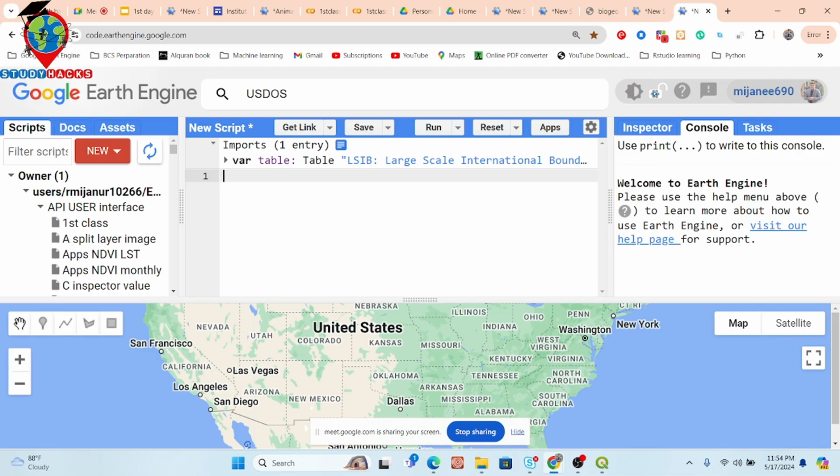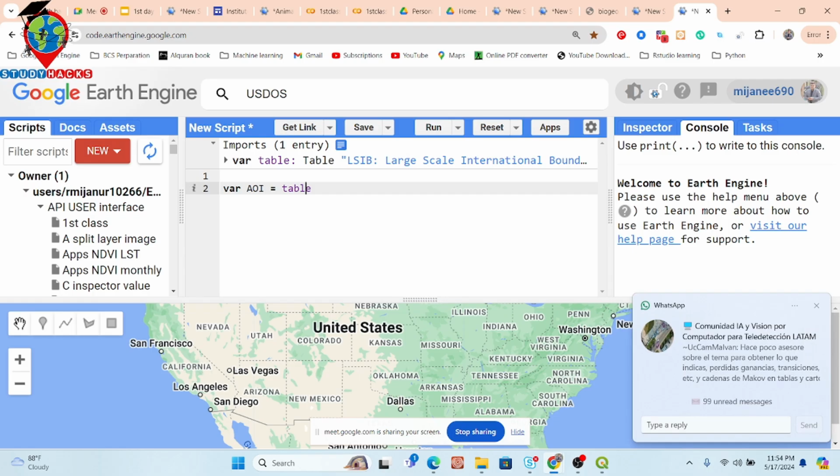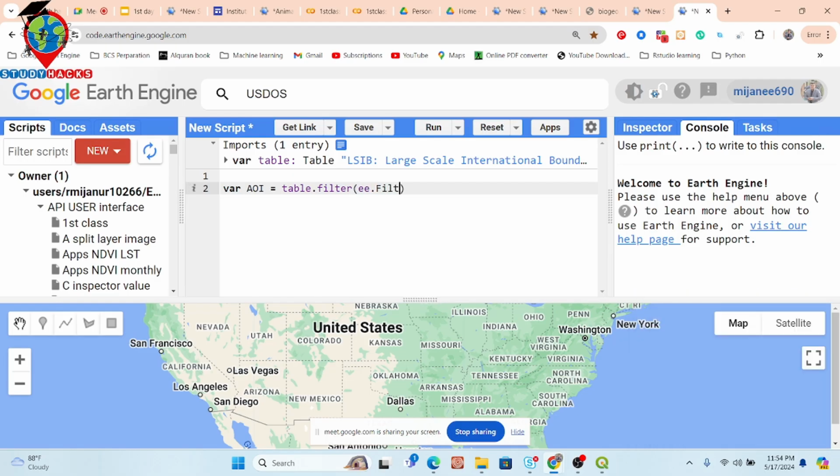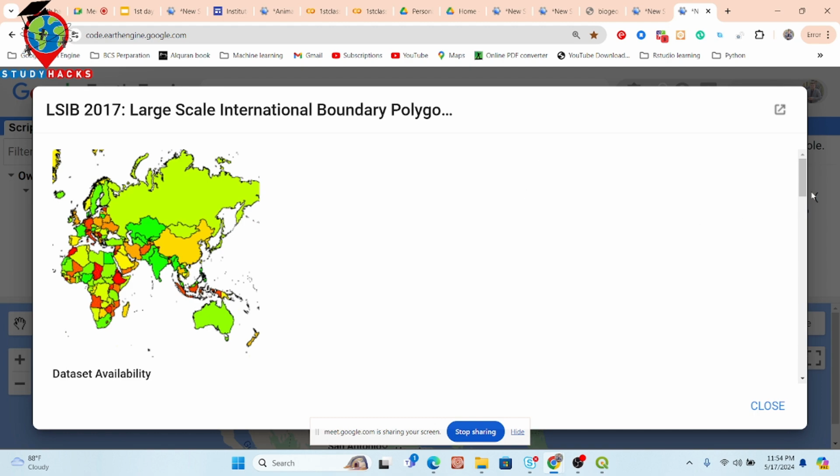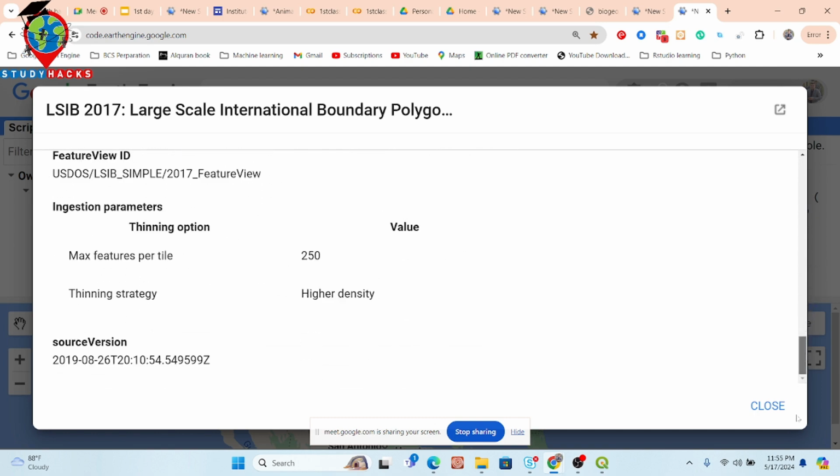Suppose I want to display Bangladesh. For that, take a variable, suppose AOI, and then call the table, because this table stores all the country boundary polygons. This table I want to filter. How can I filter? ee.Filter.eq. Equal to what? Simply go to the dataset again, and here you can see the table schema. Where is it?